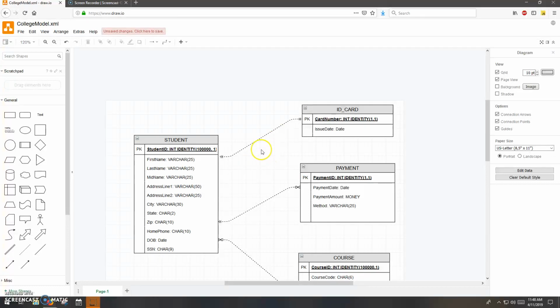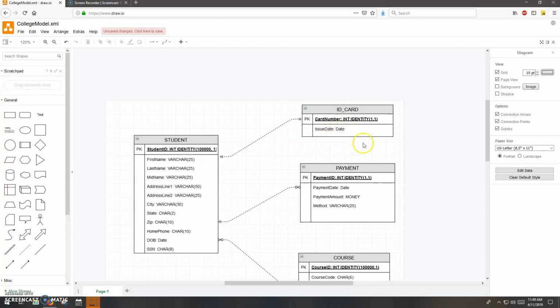And when you're expressing a one-to-one relationship, really you just pick a side, any side. It doesn't matter. And you take the primary key of that side and place it as a foreign key in the other side. So I'm just going to pick the student side. I could have just as easily picked the ID card, but I'm going to pick the student side. I'm going to take this student ID primary key and place it as a foreign key in the ID card.